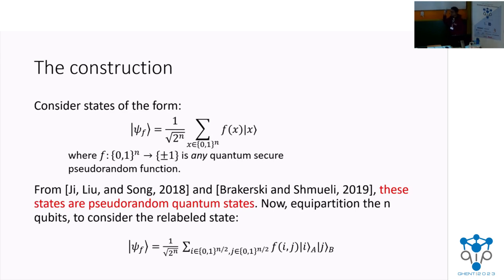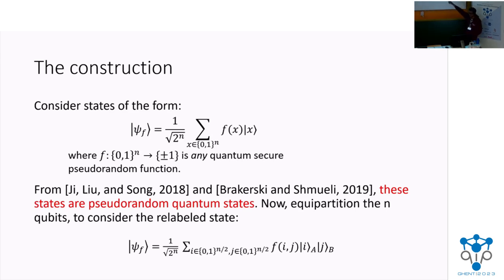What's a quantum secure pseudorandom function? Let's say I'm given a black box, which is promised to be a random function or this function. Then no polynomial time distinguisher can tell apart these two cases by polynomially many queries to this black box.